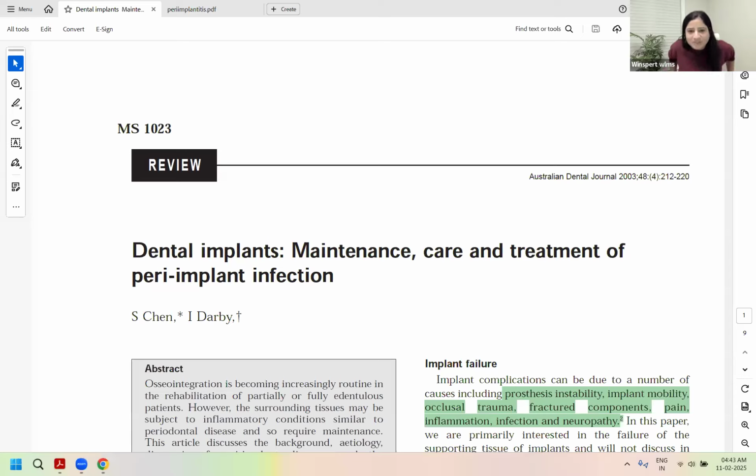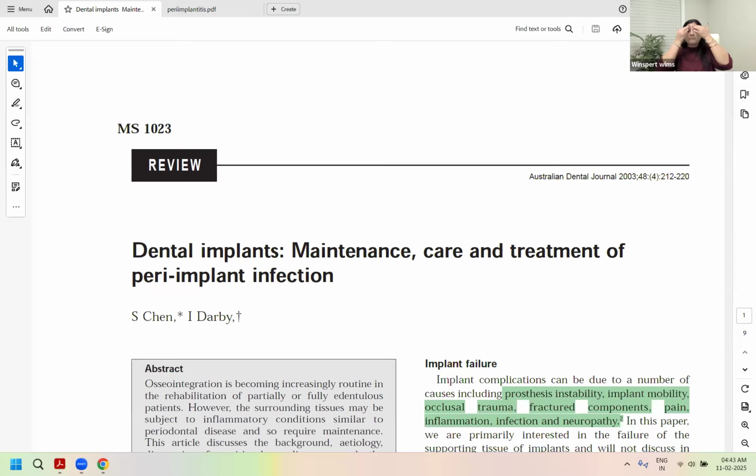All right. Good to see the enthusiasm. And it's a very short and lovely Australian Dental Journal article. Again, you know my love for Australian Dental Journals and its articles because they're so beautifully compiled and they are much beyond the textbooks.